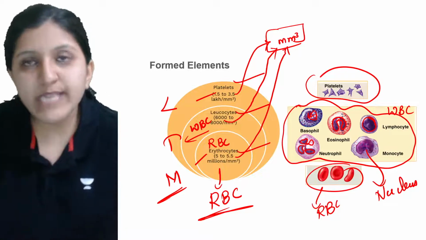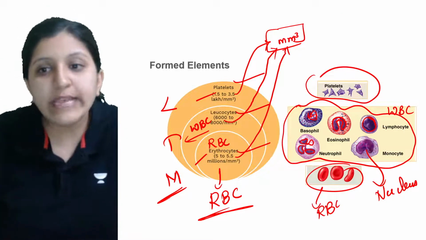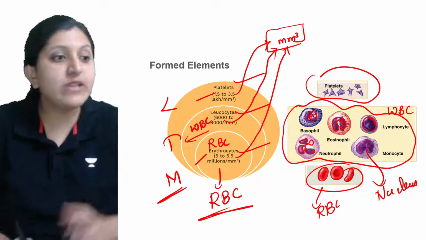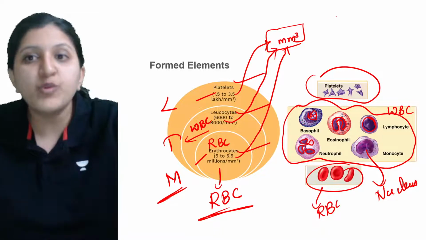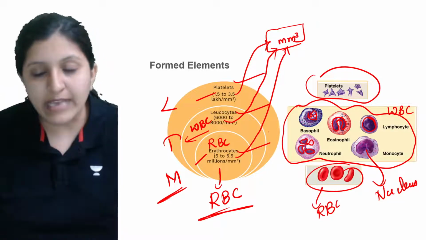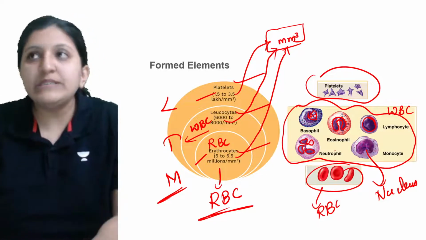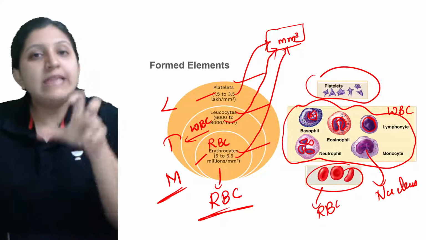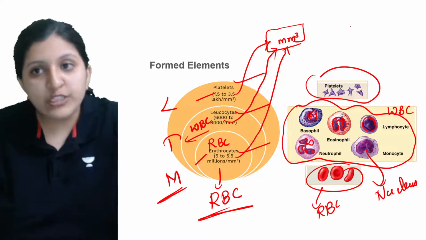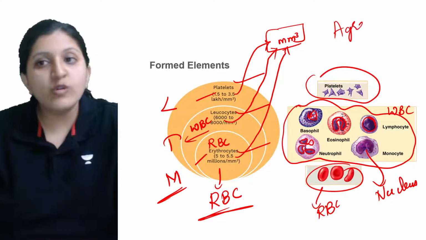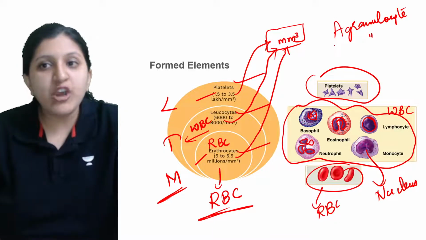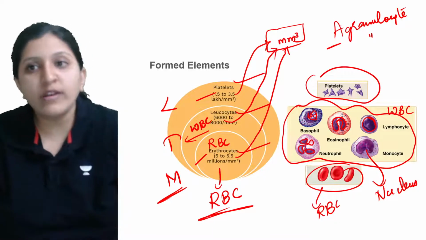Yes, so why I am saying this one is, in your exam, they'll give you a neutrophil, or they can give you a monocyte, or a lymphocyte. They'll ask you to identify and write what exactly it is, which type of WBC. If you just write WBC, then you might go wrong, because they are specifically asking for the type of WBC. So you need to mention whether it is a granulocyte or an agranulocyte. You need to be very sure about that.